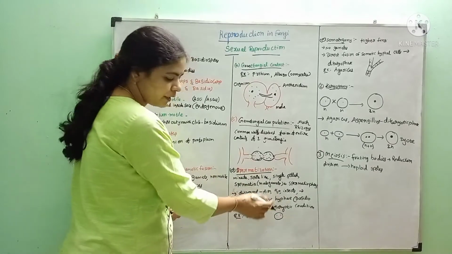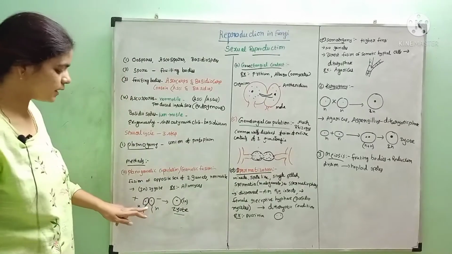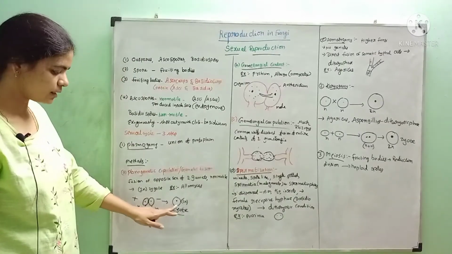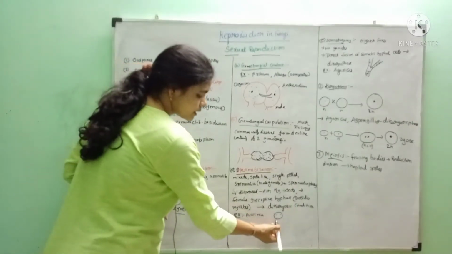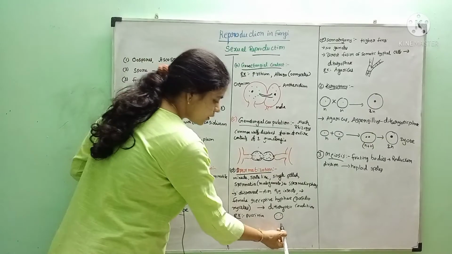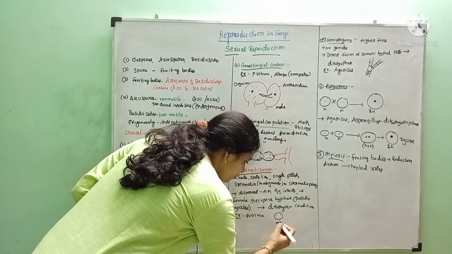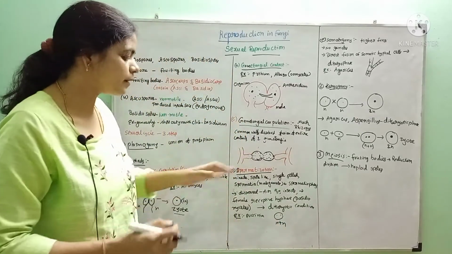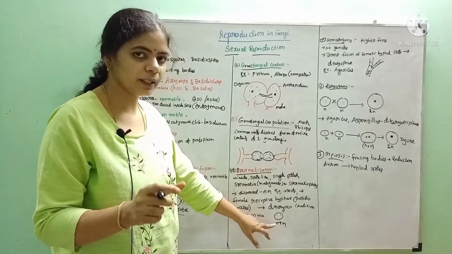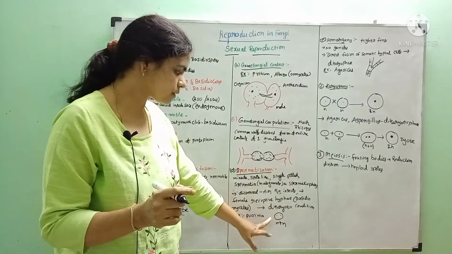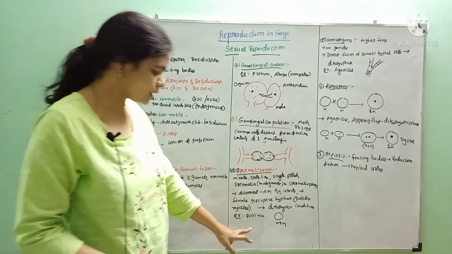In higher fungi, a stage called the dikaryotic condition occurs. Normally two gametes fuse and a diploid zygote is formed. Here, there may be a delayed stage before zygote formation, called the dikaryotic condition, that is the N plus N stage. Instead of the 2N condition, the N plus N condition is formed. The two nuclei are present within the same cell. That condition is called the dikaryotic condition. Later, those two nuclei fuse and the zygote is formed.